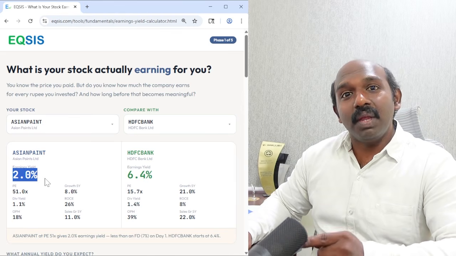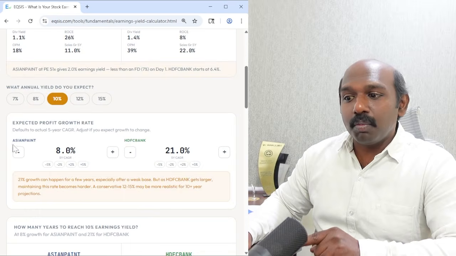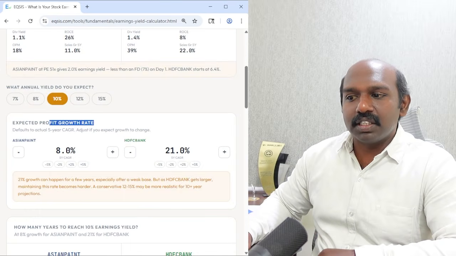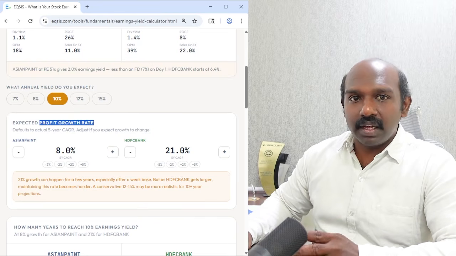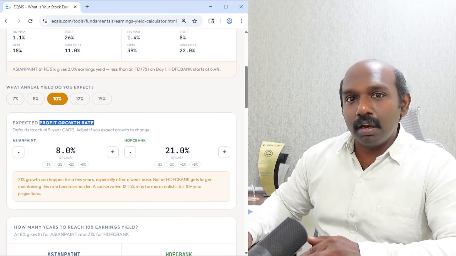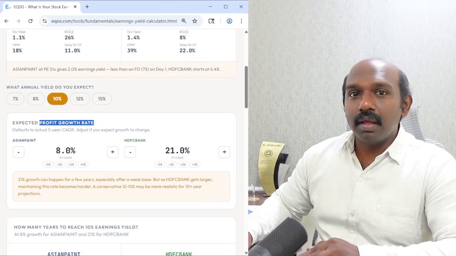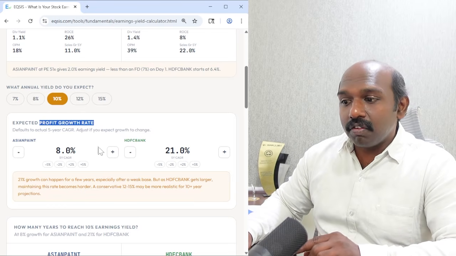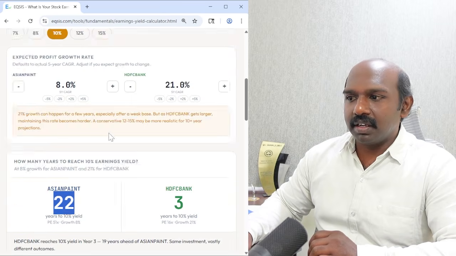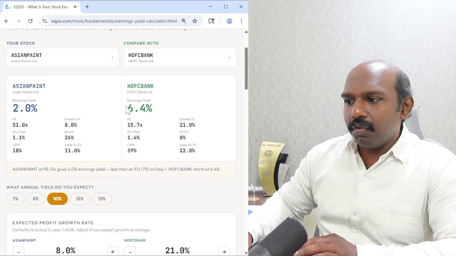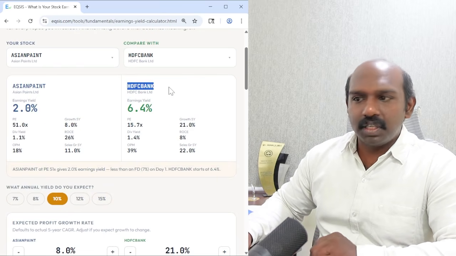So, in order to meet your expectation, there is one more interesting factor that we need to justify, which is nothing but the profit growth rate. And this particular growth rate, we can take in two ways. One, we can look at their historical growth rate and size of the company. So, as a user, you can also change the growth rate to see how long it takes to meet your expectations. Let me now give you another company, which is HDFC Bank.